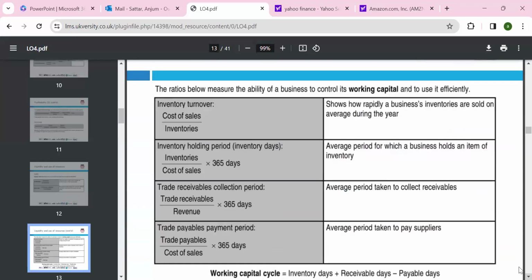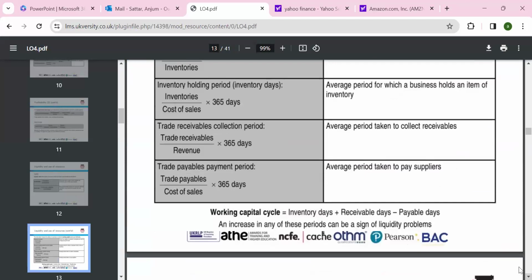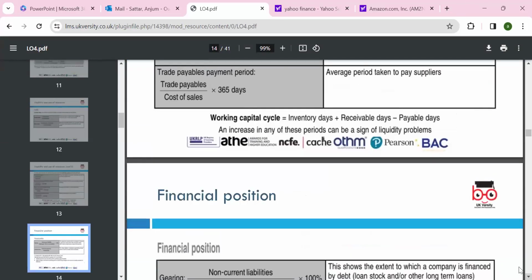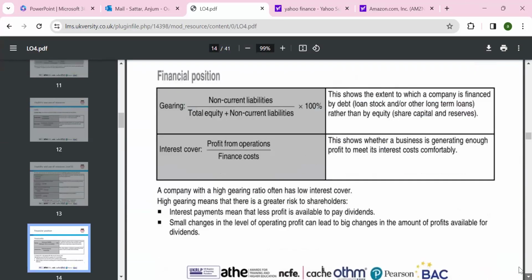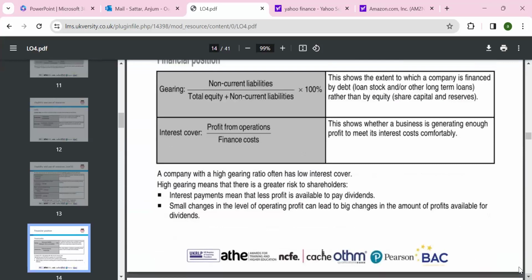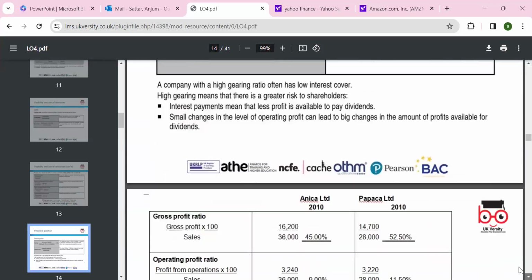Okay, so we can calculate inventory turnover days as cost of sales divided by inventory, with 365 days in a year of operations. Gearing, as we discussed earlier. Interest cover shows how many times the interest, or finance cost, which we pay on the money we borrow, is covered by the profit. Lenders are very interested in these ratios.